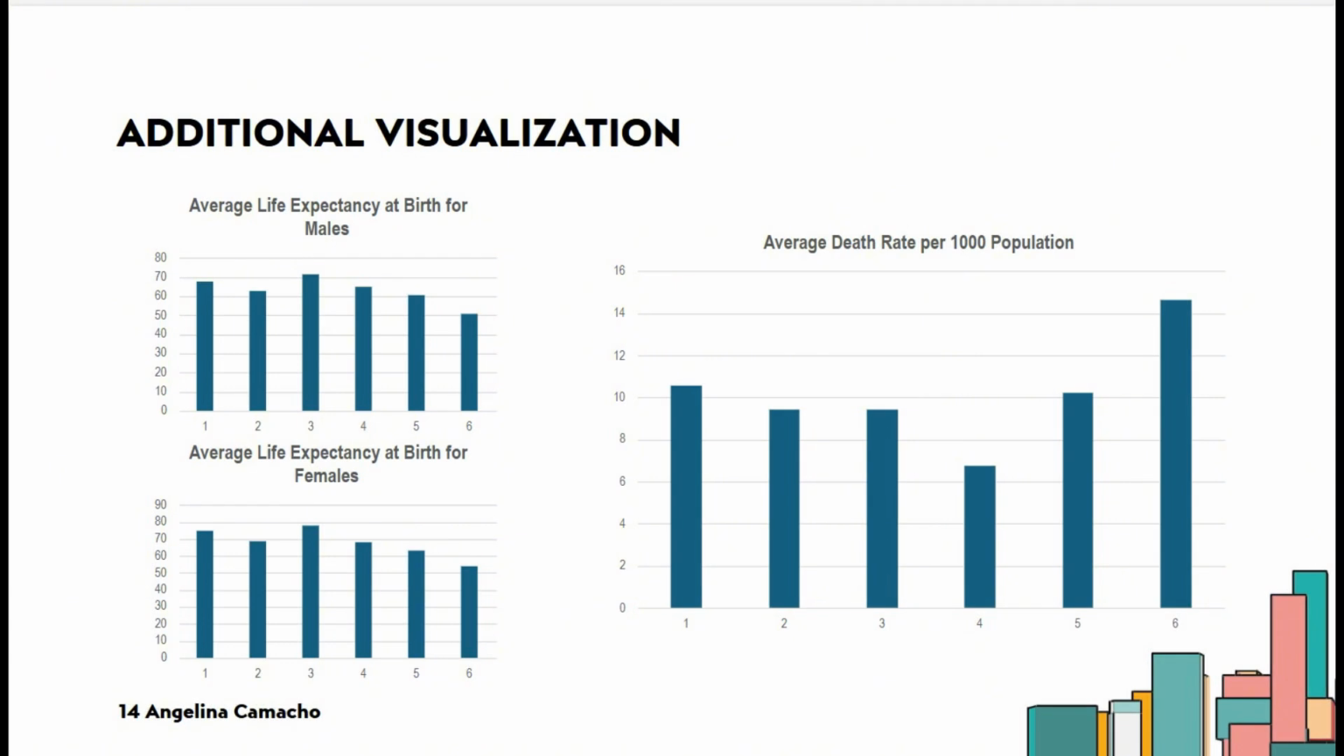While life expectancy appears to be the same for the most part, again, Region 3 had the highest life expectancy between 71 to 78 years old, while Region 6 had lower life expectancies between 51 to 54 years old. This is for both males and females. The average death rate showcases Region 6 as being significantly higher than the other regions.